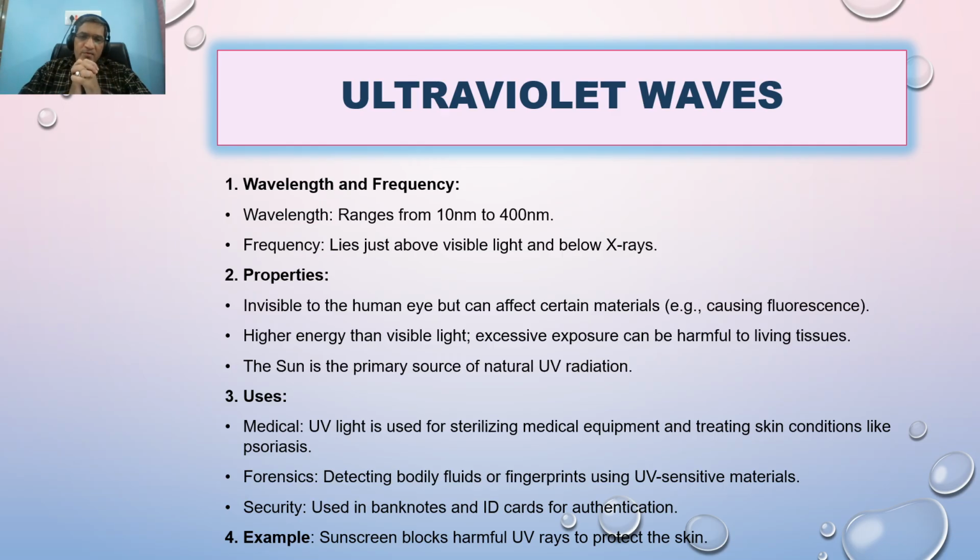As we know, this is invisible to the human eye, but can affect certain materials, causing fluorescence. Fluorescence is the property where, when you shine light on a material, by the effect of the incident radiation, that material glows and you may detect the invisible or hidden material.